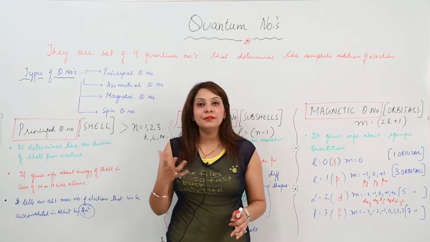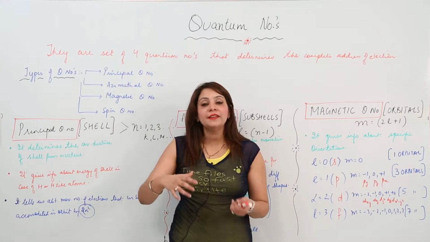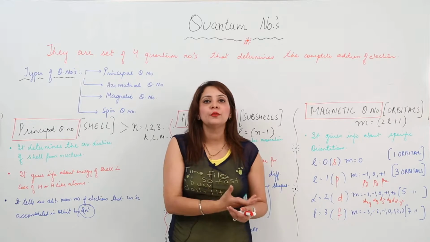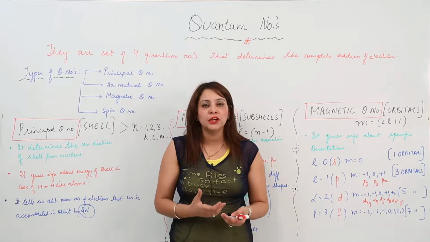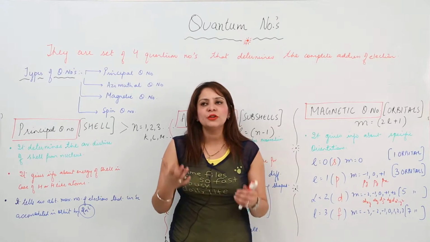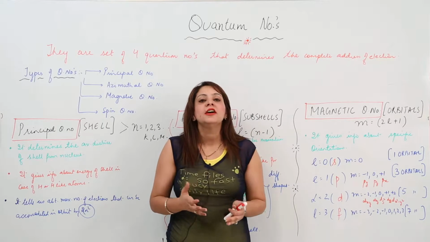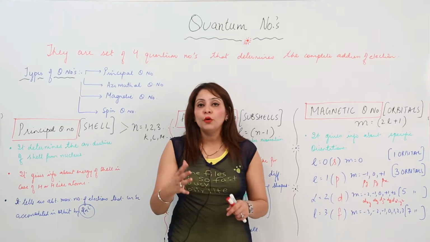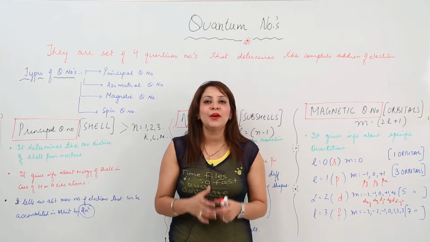Because it is a big confusion that everybody faces, where the electron is present. We have encountered many drawbacks, like the drawback for the Bohr model and the drawback for the Rutherford model. So it was not clear where the electron is actually present, what the energy of the electron is, where the orbit is, where the orbital is, where the subshell is.